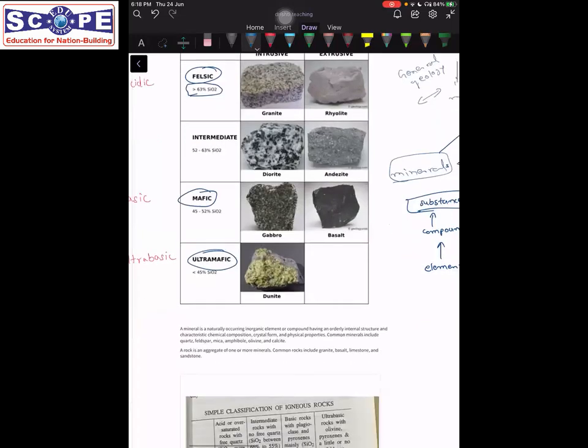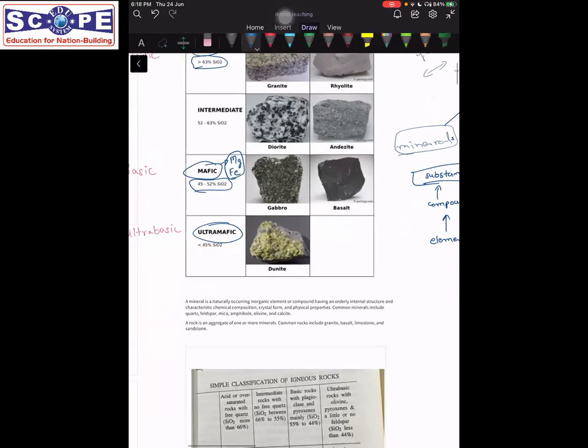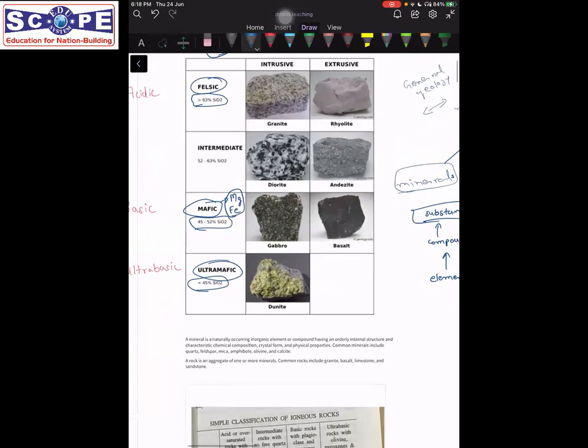On the other hand, those which have a lesser percentage of SiO2 are known as mafic, and they are usually rich in elements of magnesium and iron. Okay, so these rocks are called mafic. And if the percentage of SiO2 is even lesser, less than 45%, then we call such rocks ultramafic. Okay, so this is the basic term.